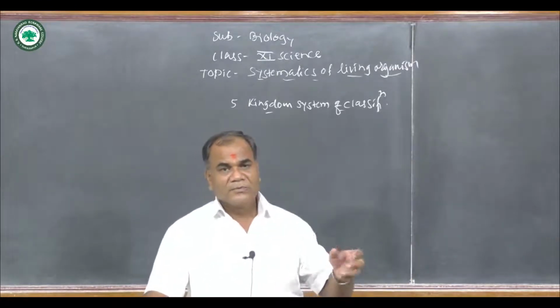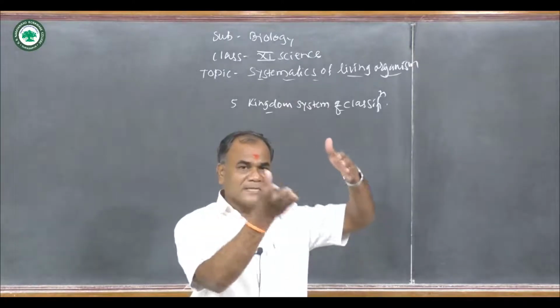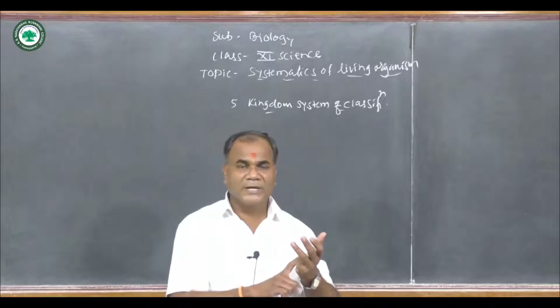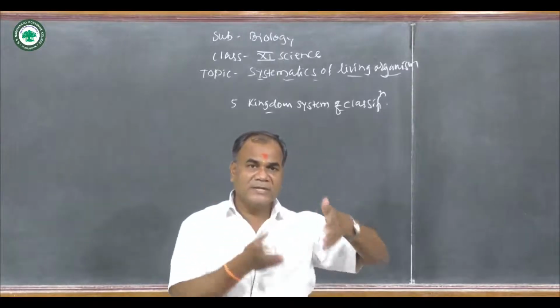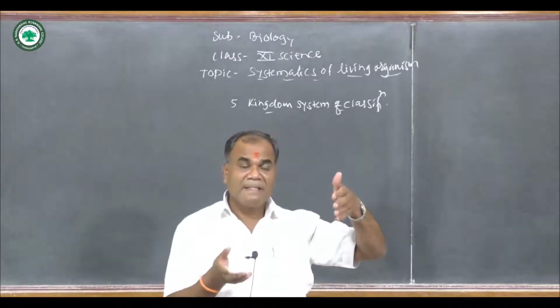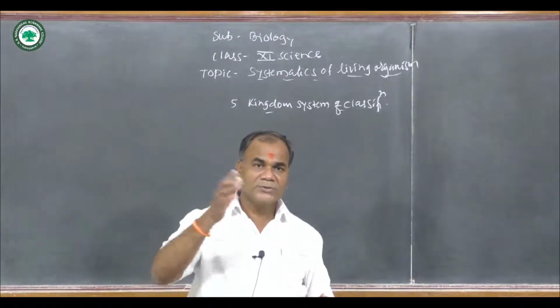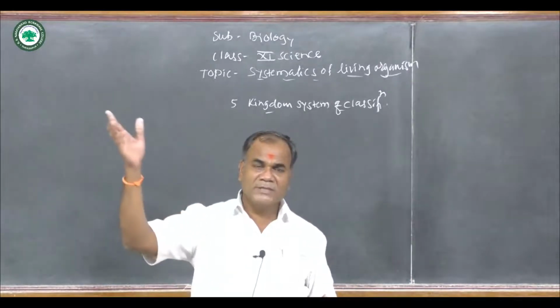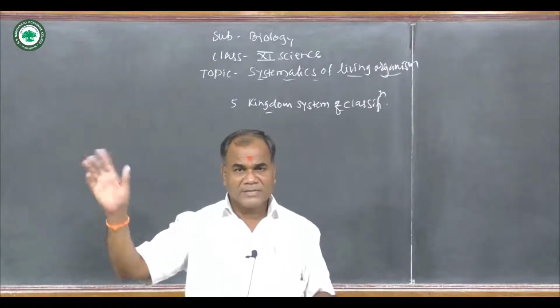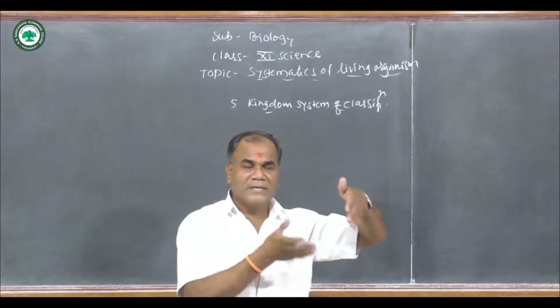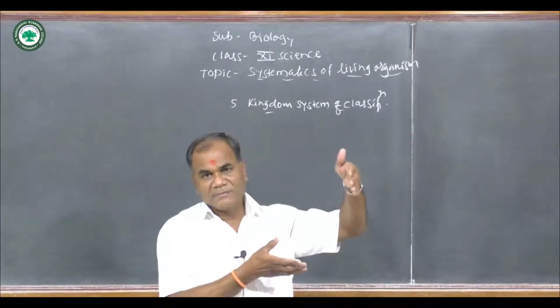Suppose we see which characters are included for the classification of these five kingdoms. First, see, unicellular prokaryotic organisms will be classified into Monera as well as Protista. Because in Monera and Protista, some are prokaryotic and some are eukaryotic. So eukaryotic organisms will be found in kingdom Protista, and prokaryotic organisms will be included in kingdom Monera.